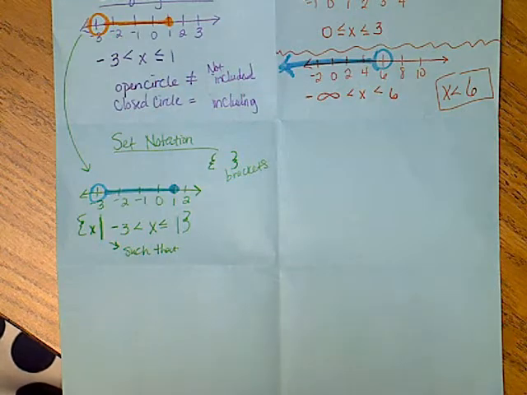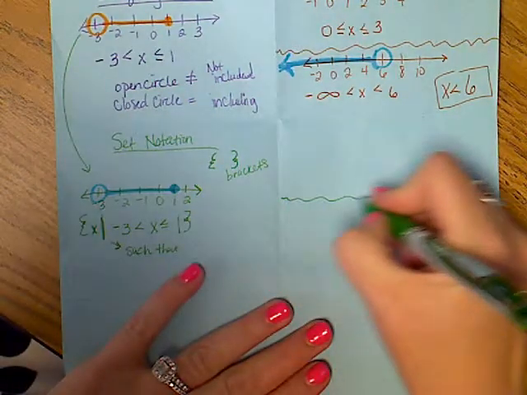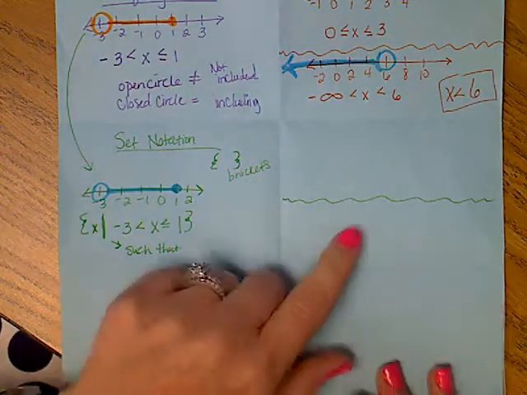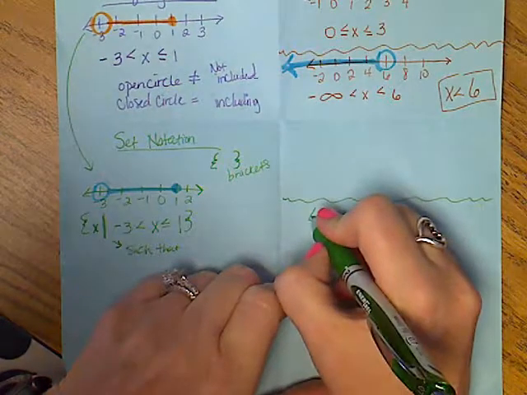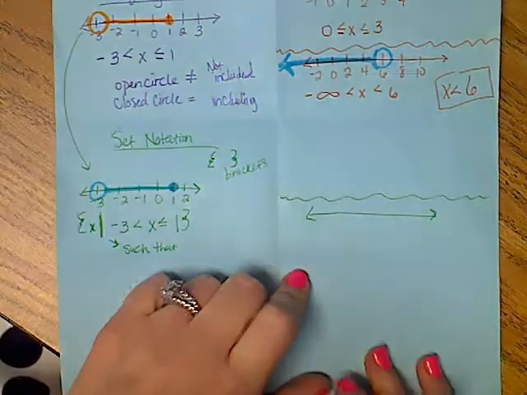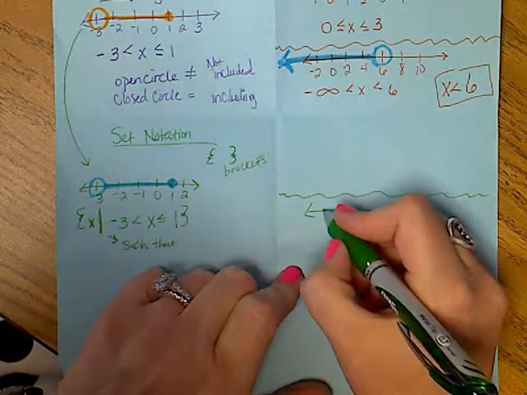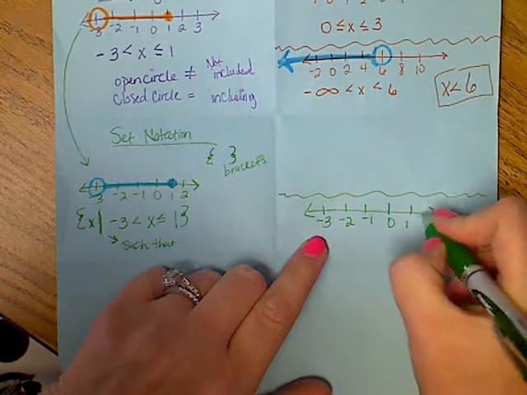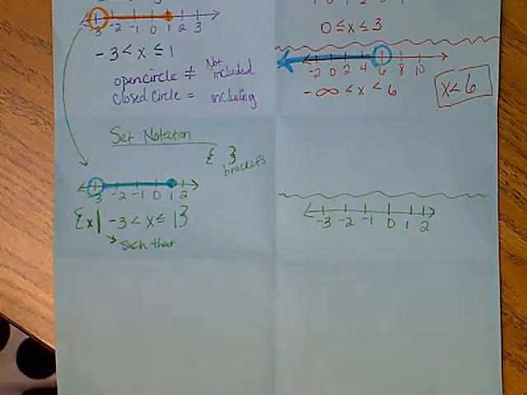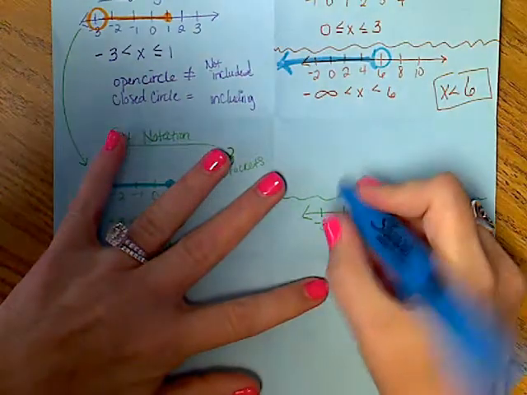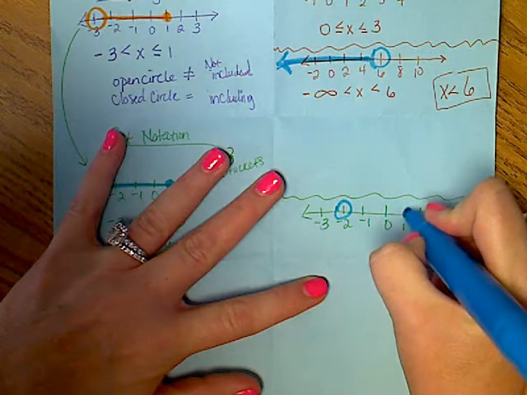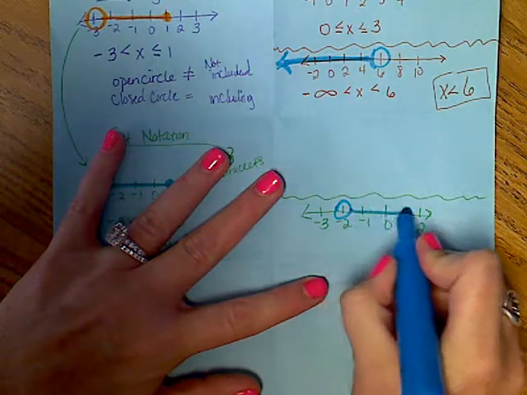So I'm going to give you 2 examples in this other box, just like last time. So the first one I'm going to do on that second half, and there's a reason. I'll explain that in a second. I'm going to go -3 to +2. Okay. Again, pause it if you need to so you get your number line drawn. We're going to be open at -2, closed at 1, and we're going to connect.